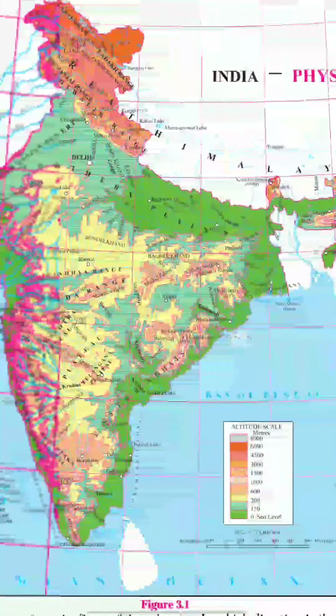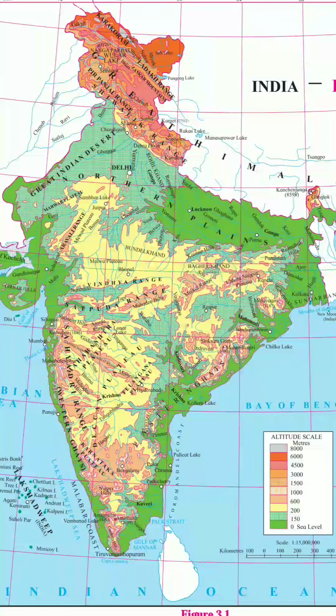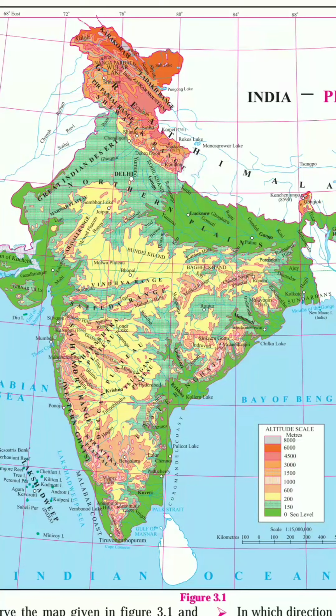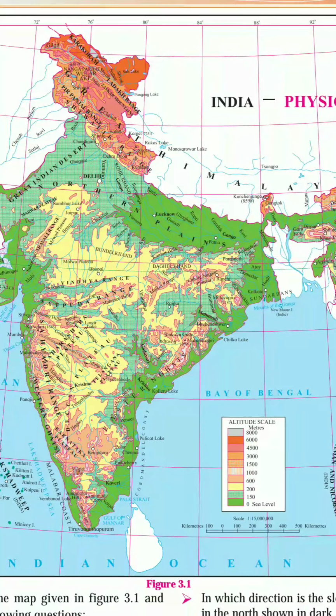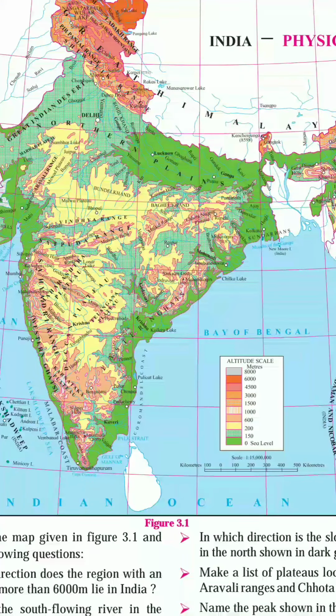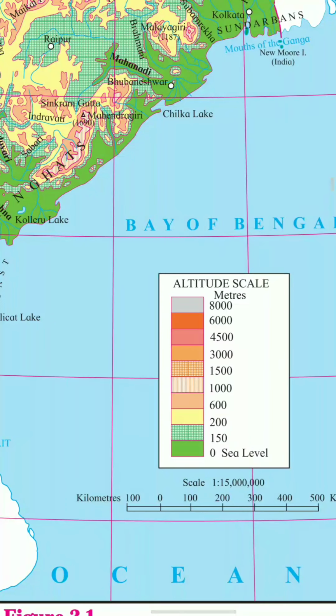So now what is the meaning of this? This question might come to your mind. The meaning is that by these colors we are trying to show the elevation, the altitude. See here, this is the altitude scale. On this scale you can easily find out which color denotes which altitude level.